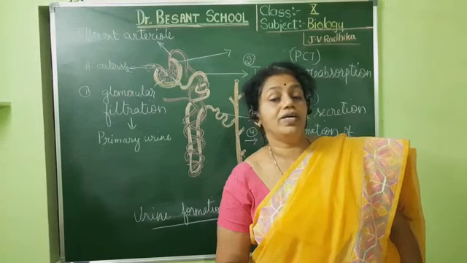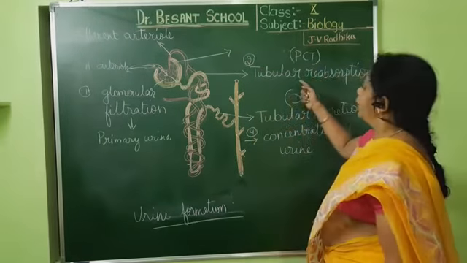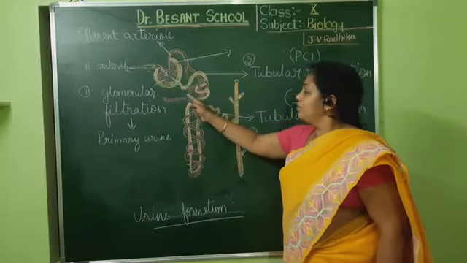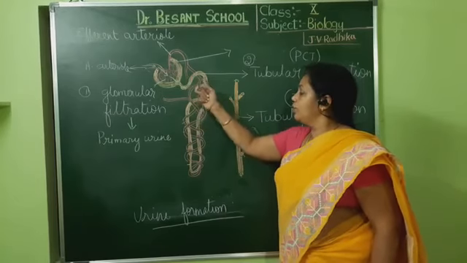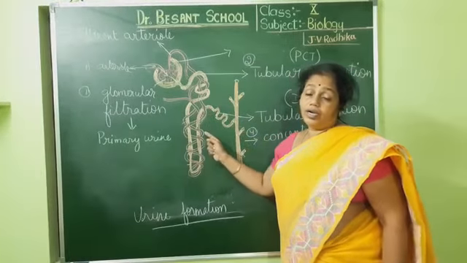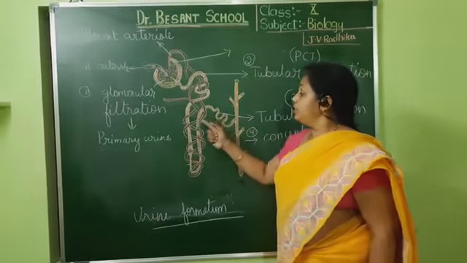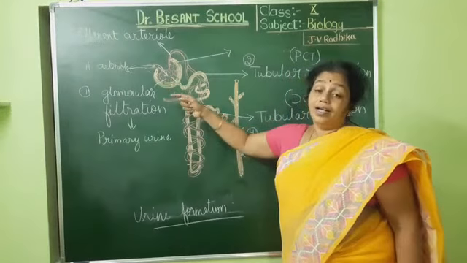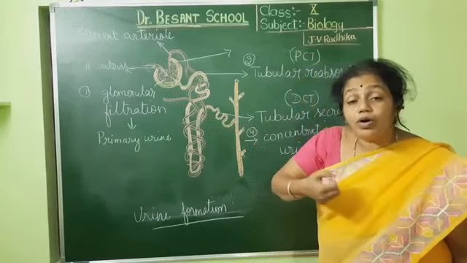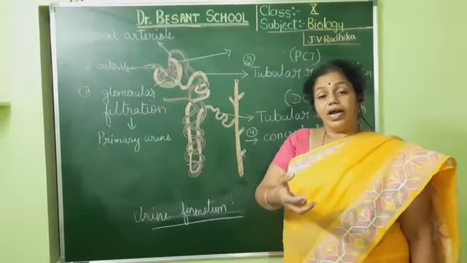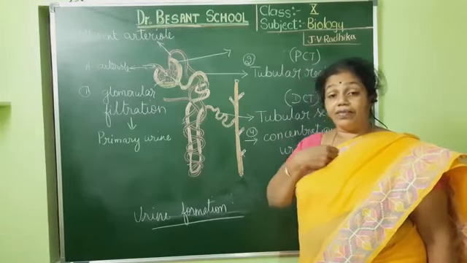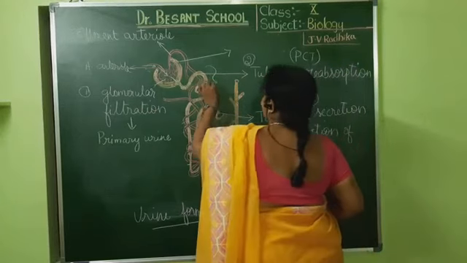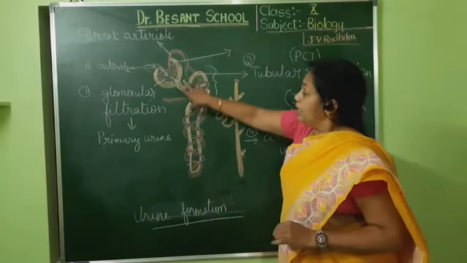For that reason, we have the second step, that is tubular reabsorption. And here we see that the efferent arteriole will continue, and it forms a fine network of capillaries all around the renal tubule. This is the reason why, even though it is filtering everything here, the blood can take back whatever is required. Whatever is not required, it will give up, and whatever is required for the body, it will be taking back.